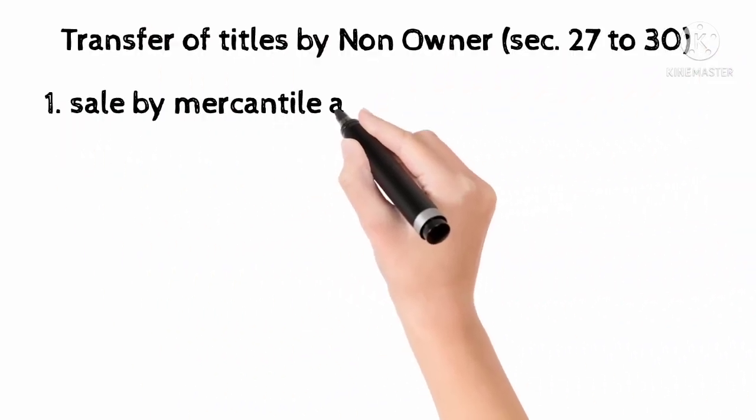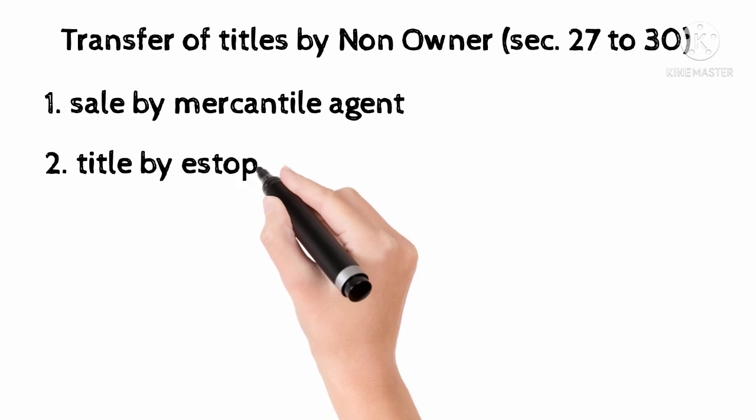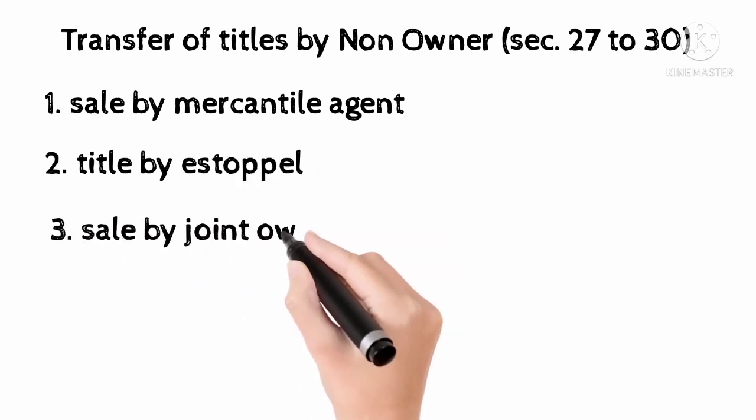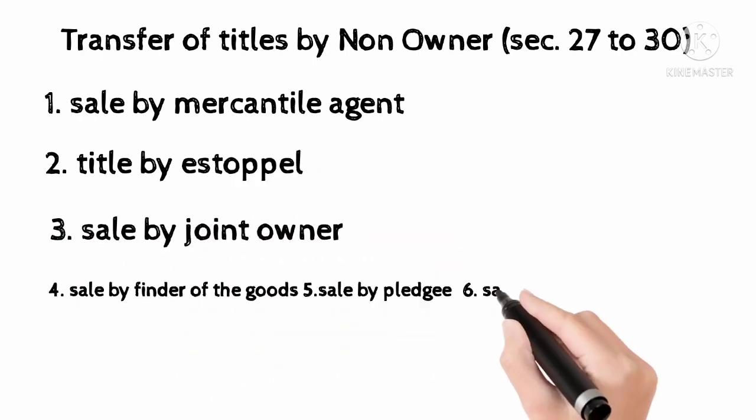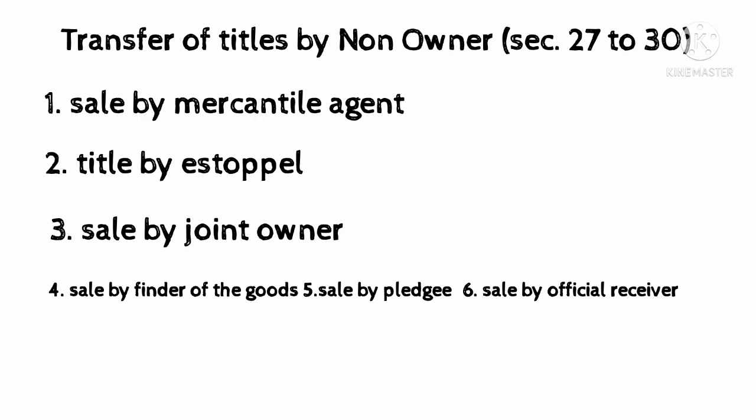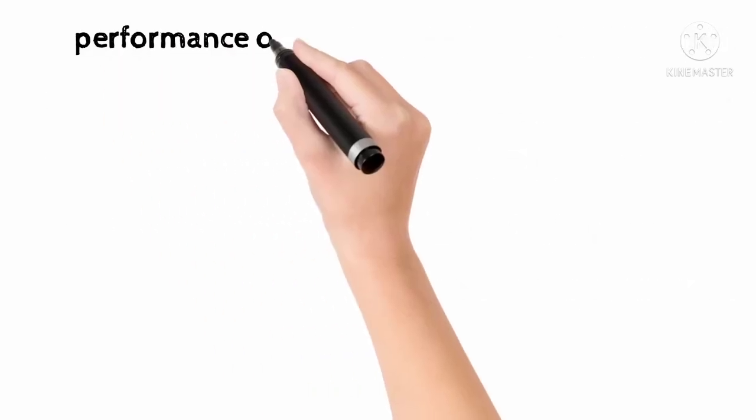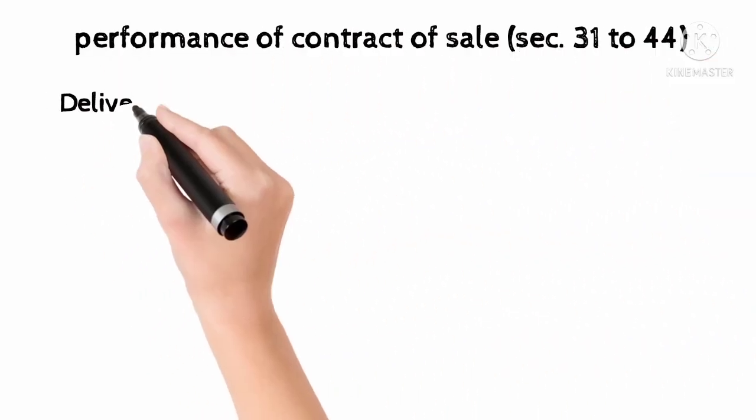Transfer of title by non-owner, sale by mercantile agent. A mercantile agent is a person who can sell the goods with the consent of the owner. Title by estoppel: if someone makes another person believe that a particular thing or fact is true, then afterwards he cannot be allowed to deny it. He has to sell the goods to that person.